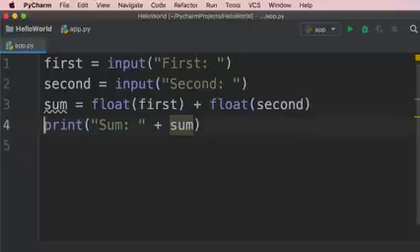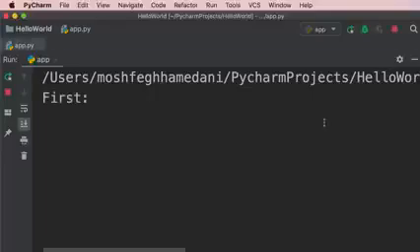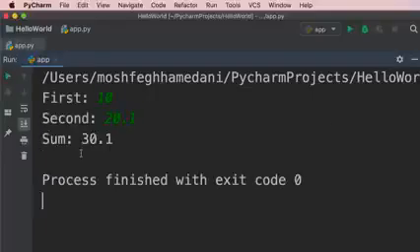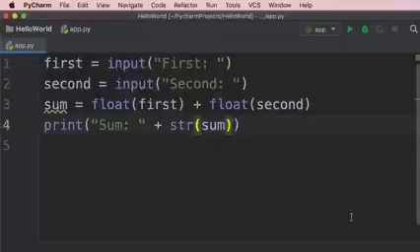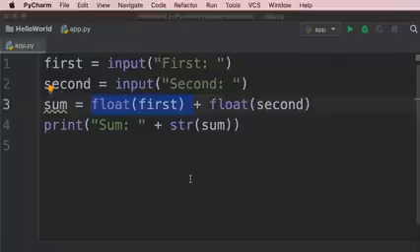To solve this problem, we need to convert sum to a string. So this is where we use the str function. Now, let's run the program again. So 10 plus 20.1, and here's the result. And one last thing. In this example, I'm calling the float function at the time we want to calculate the sum of these two numbers, but this is not a requirement.